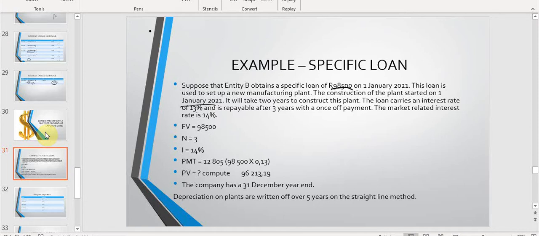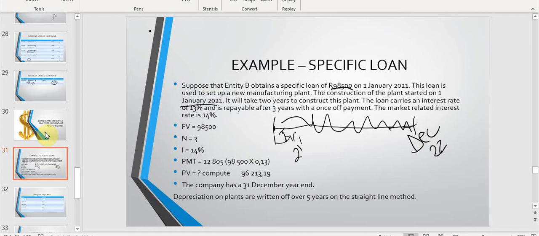So this is again 1 January 2021. It's a very, very important date because it tells us how long interest can be capitalized for. On a timeline, capitalization will start on 1 January 2021, and it will end on the 31st of December 2022. So for this whole period, we can capitalize the borrowing cost or the interest, which means that the interest portion will become part of the historical carrying value of the asset. All right, so the loan will be paid off after 3 years. So please note the words after 3 years with a once-off payment.